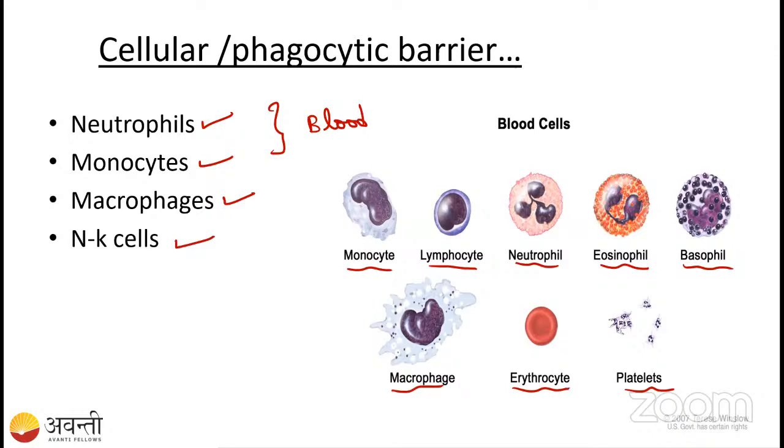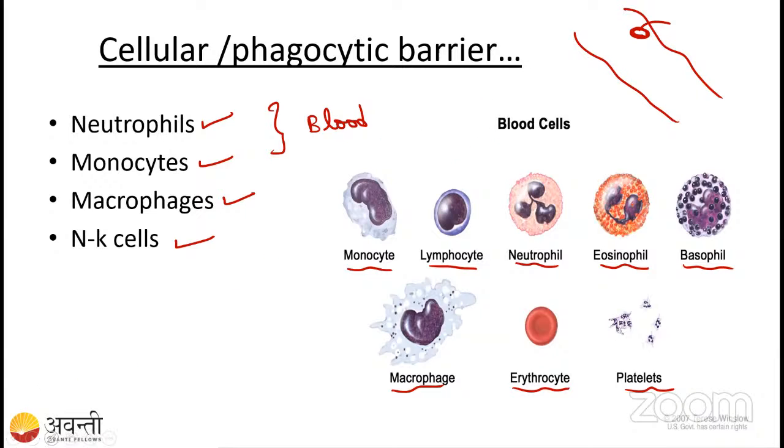For example, if any bacteria enters our body, why do we call them phagocytic cells? See here, this is the blood. Some bacteria entered into the blood. Our blood has soldiers, right? That is the immune system we have. These are all the soldiers: neutrophil, monocyte, macrophages, and NK cell.